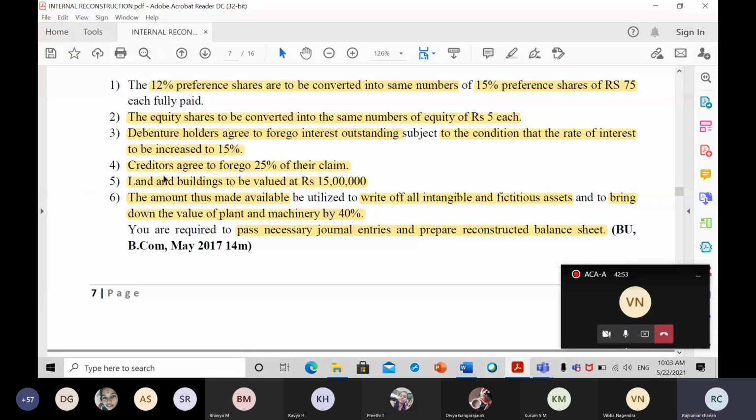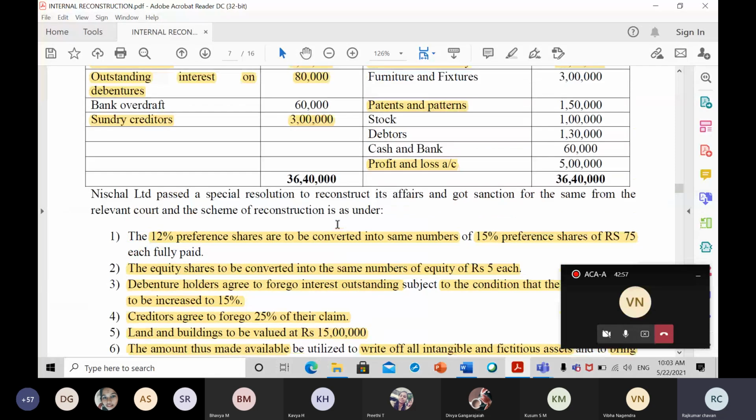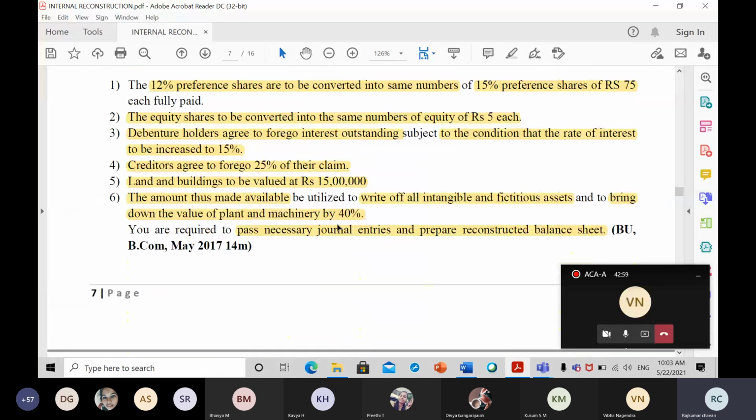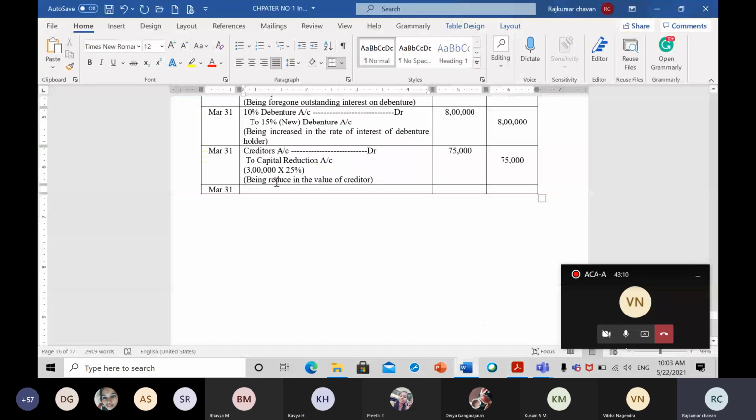Next one. Land and building, which is to be valued at 15 lakh. I told you book value is 12 lakh rupees and market value or revalued amount is 15 lakh. So always you should write the difference between the revalued amount and book value. It can be increased or decreased. Sometimes it is a profit or loss. So here in that case, it is a profit.